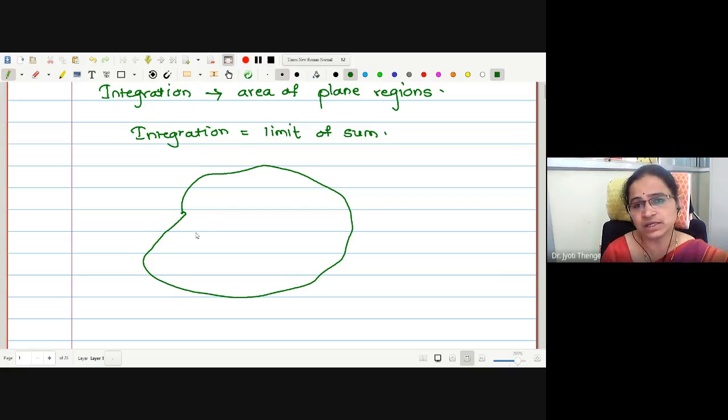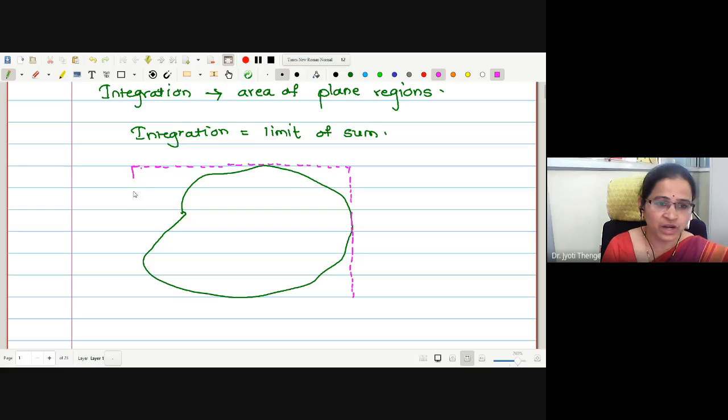Therefore, what trick can we use? We will try to fit either a square or rectangle so that this area gets enclosed. One way I can do is enclose this shape into a rectangle or a square. Why am I using these two geometrical shapes? Because finding the area of a rectangle or square is known to us.